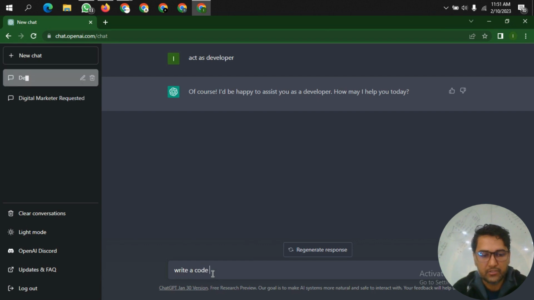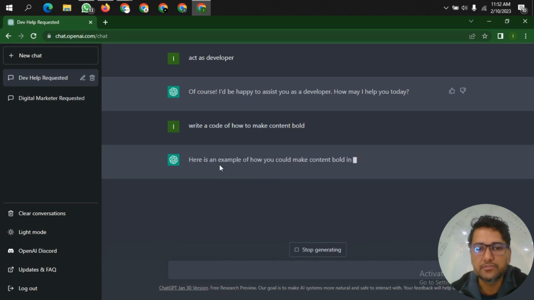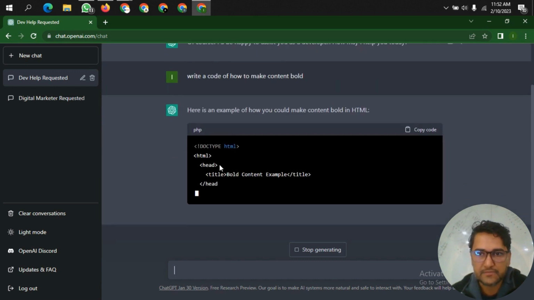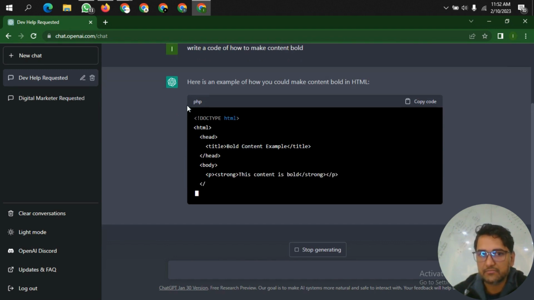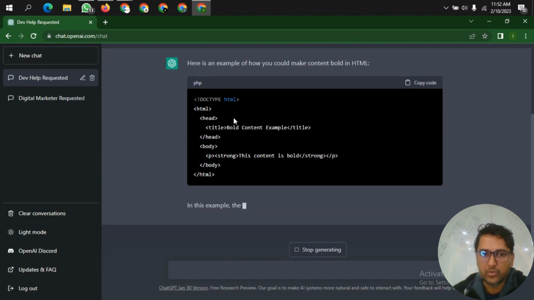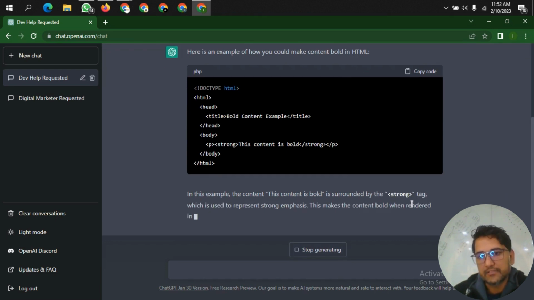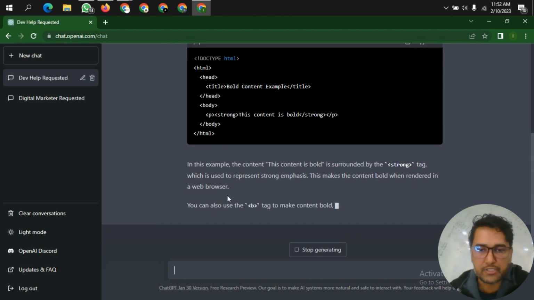Write a code of how to make content bold. So it is going to go, writing HTML. You see, it has started HTML code as well. You can copy the code, and you can just click here and it will copy the whole code. This content is bold and surrounded by the strong tag. It also explains what this is and how you can use it.